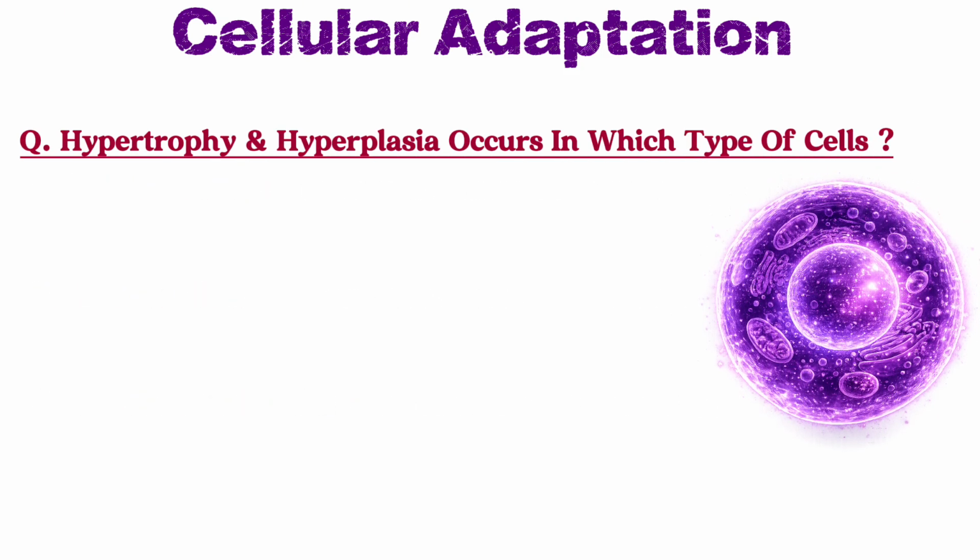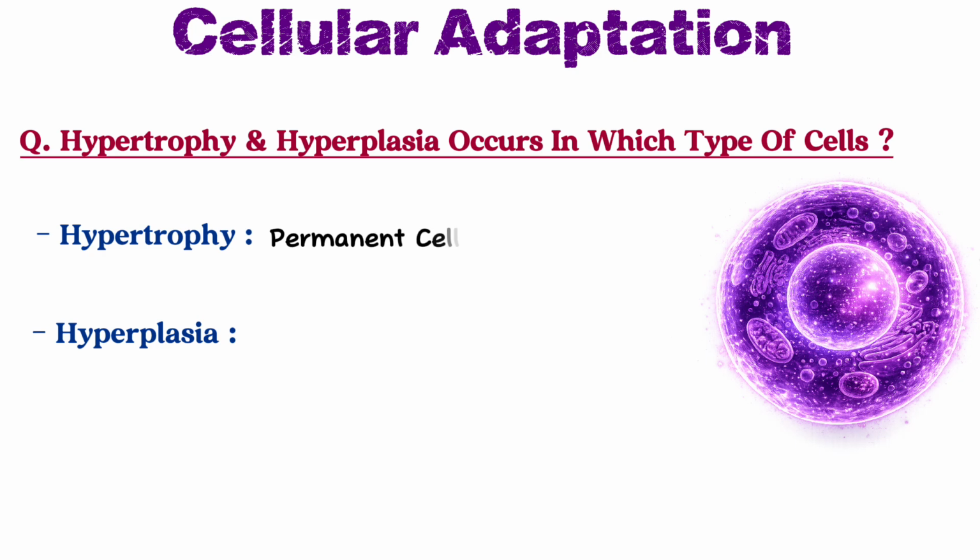So here the thing to understand is in which type of cell does hypertrophy occur and in which type of cell does hyperplasia occur. As we know, in hypertrophy there is increase in size of the cell, not the number. So the labile cell and the stable cell have the ability to regenerate, but the permanent cell does not. So hypertrophy occurs in the permanent cell, whereas hyperplasia means increase in the number of cells. And as we know, stable cells and labile cells can regenerate and multiply, but the permanent cell cannot multiply. So hyperplasia occurs in stable cells and labile cells.